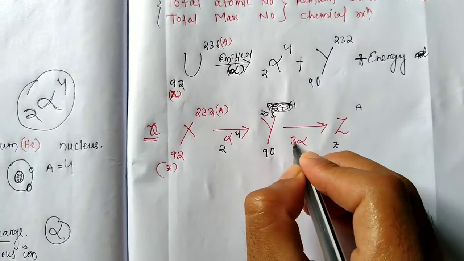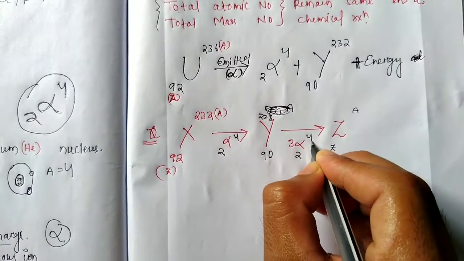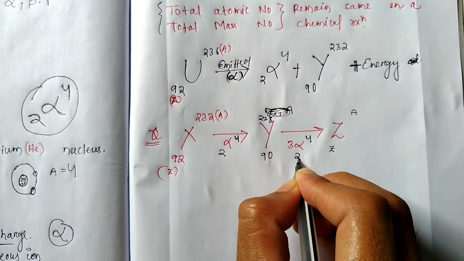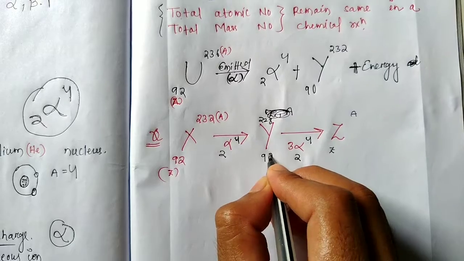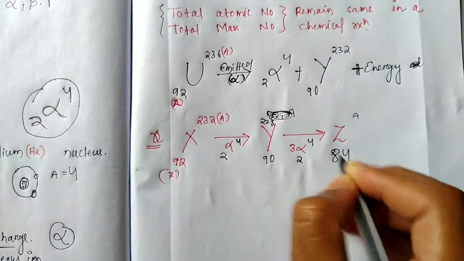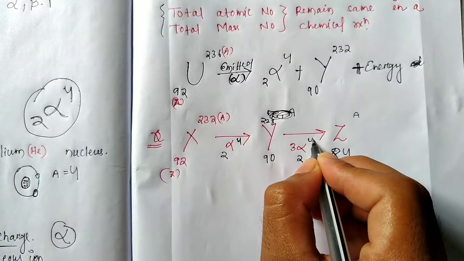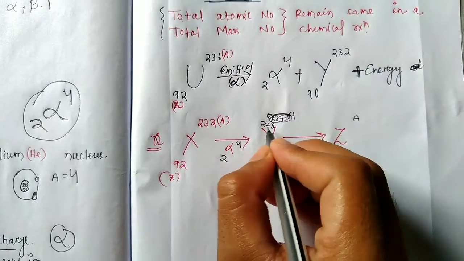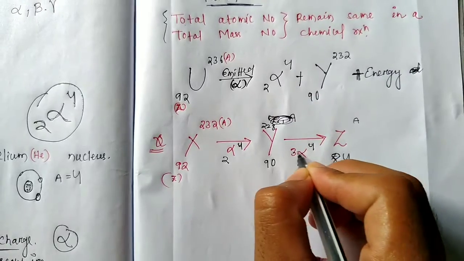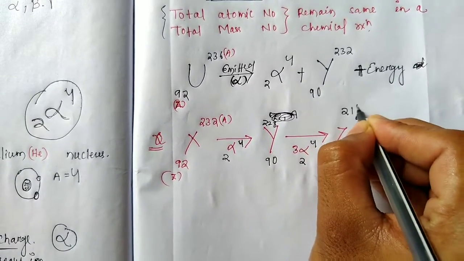And 3 alpha means 3 into 2 equal to 6, so 90 minus 6 equal to 84, and 3 into 4 is 12, so 228 minus 12 equal to 216.